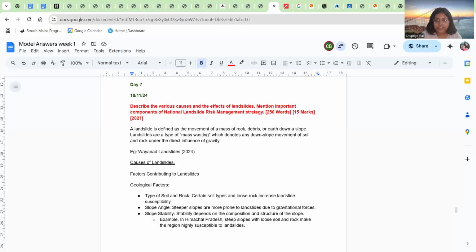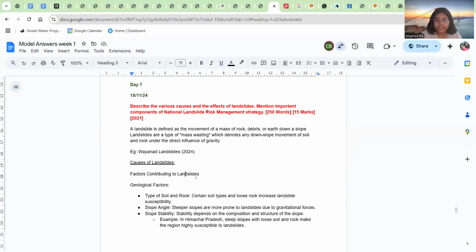We can begin with a definition of landslide. It is a mass wasting or downward slope movement of soil and rock under the direct influence of gravity. And you can also write that it is exacerbated by rainfall. You can also focus on that point in the introduction.